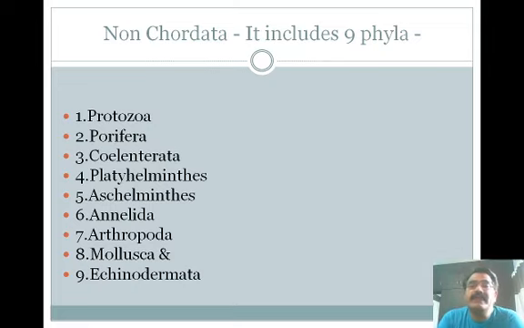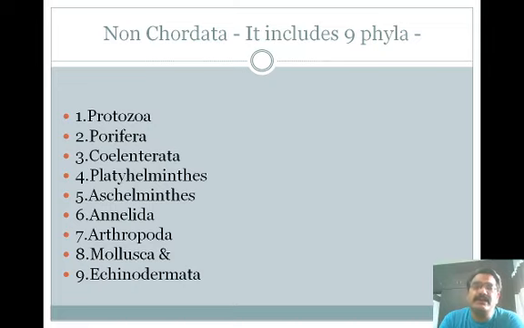Non-chordata includes 9 phyla. The question arises in our mind: what is non-chordata and what is chordata? Non-chordates are soft bodied animals that do not have a vertebral column or a notochord, whereas chordates have a true notochord and a vertebral column. On the basis of these important characters the animals are further classified into non-chordata and chordata.